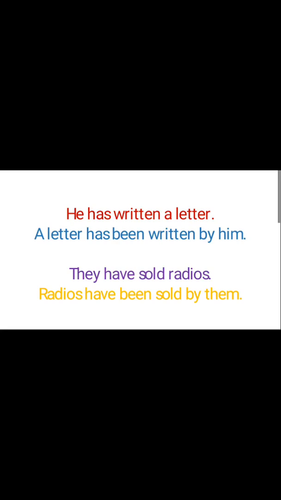Similarly, here is one more example. They have sold radios. As they is plural, that's why have has been written here. By converting this into passive form, radios has to come at the subject's place. Radios is plural, that's why have is to be written, and after that been, B-E-E-N, is to be written here. The third form of sell, sold, and after that by them is to be used for they.